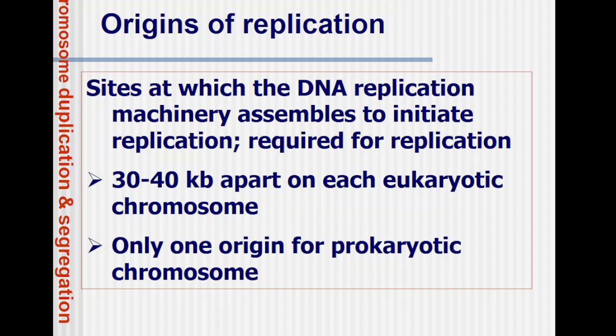So in the case of a eukaryotic cell, there are multiple origins of replication. Every 10,000 or 30 to 40,000 base pair apart, you find a chance of occurrence of an origin of replication. While in a prokaryotic cell, there is only one origin of replication. For example, in E. coli, the model organism, which is mostly studied for many things, the origin of replication is one. We call it the OriC site.